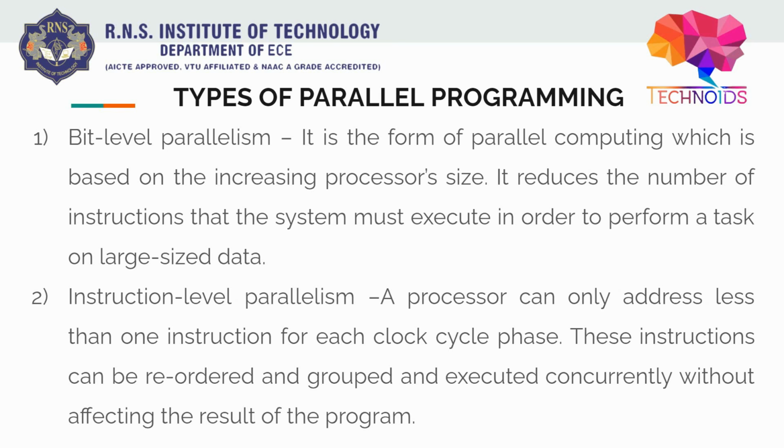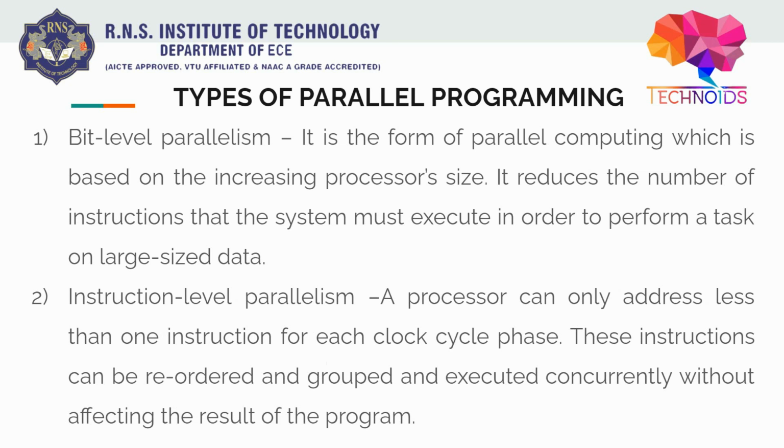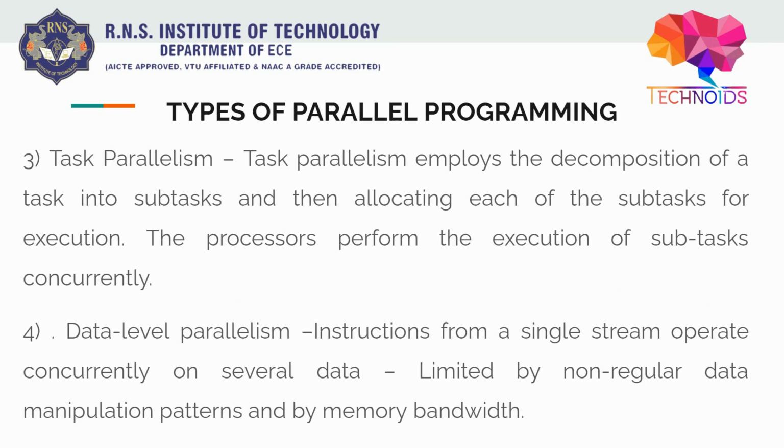Now, third type is task parallelism. Task parallelism employs the decomposition of a task into subtasks and then allocating each of the subtasks for execution. The processors perform the execution of subtasks concurrently. It is more like bit level and instruction level. The types of parallel programming are alike to each other a lot, it's not that all of them will be different. We were just considering instructions before, here it is any task, even though it's not an instruction, the same principle applies.